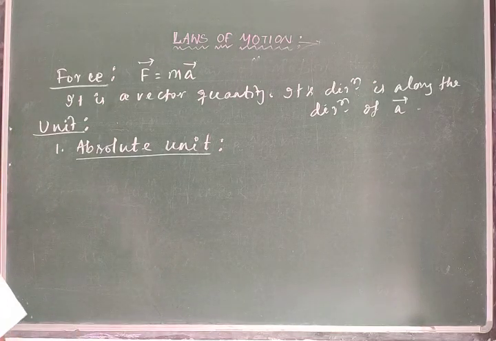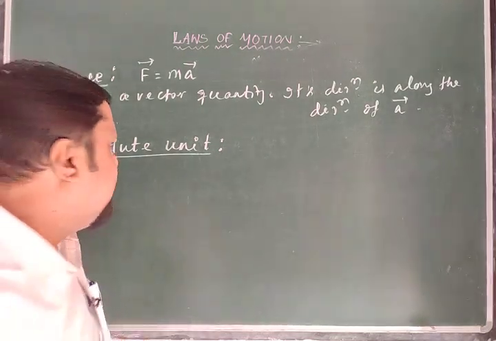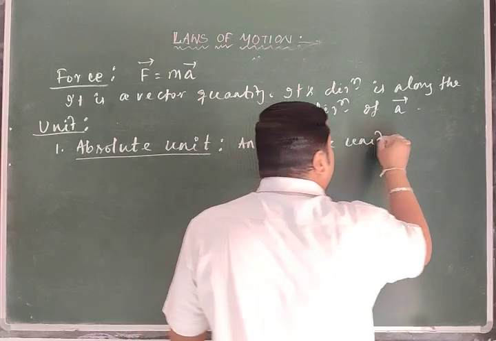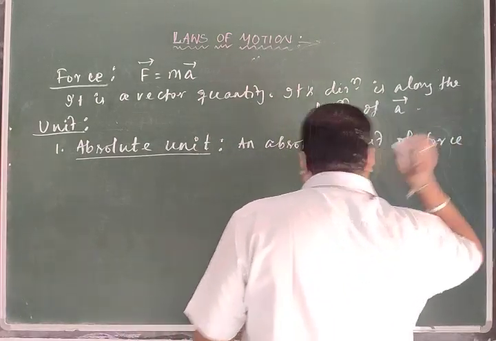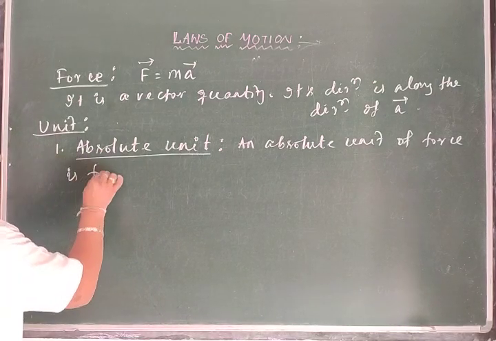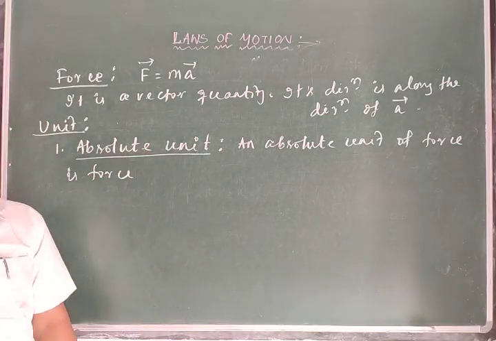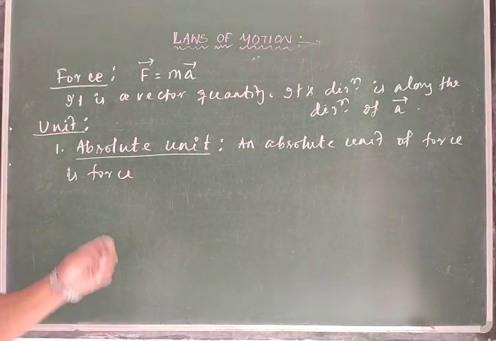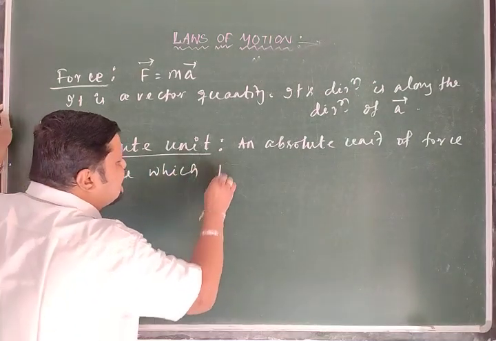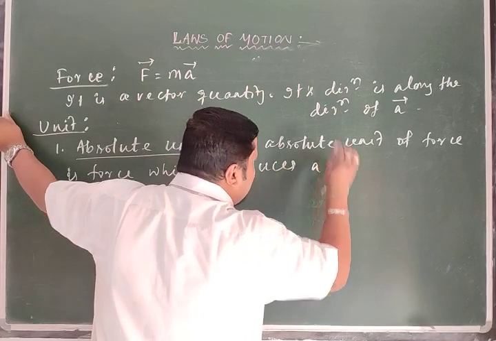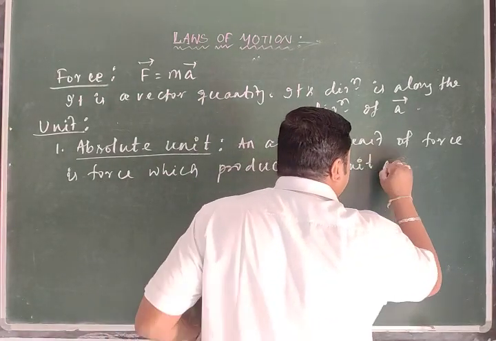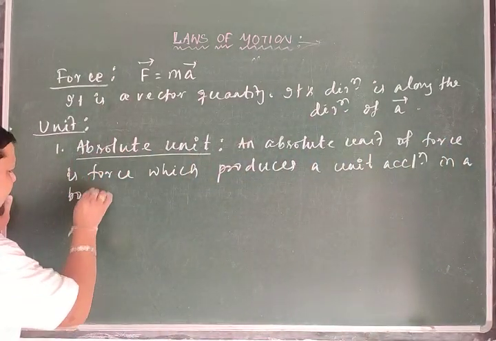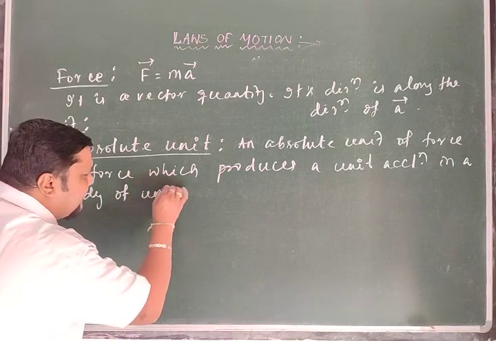An absolute unit of force is the force which produces a unit acceleration in a body of unit mass.